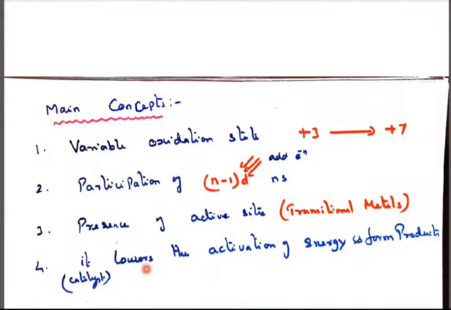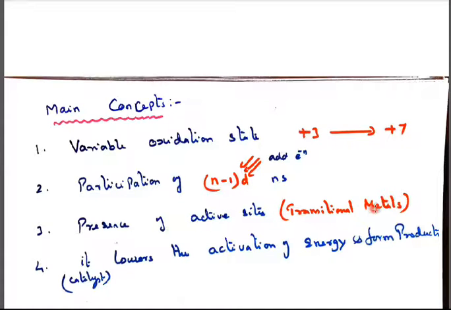So the main concept: here variable oxidation states from +3 to +7, then participation of (n-1)d electrons. Especially, as the atomic number increases, the additive electrons are added to the penultimate shell. The additive electrons go on adding progressively, only to the penultimate shell, the (n-1)d orbitals.